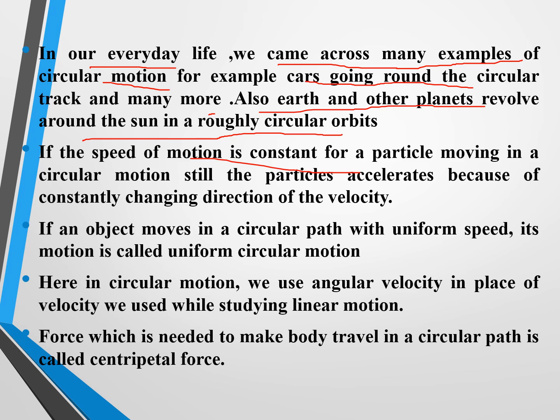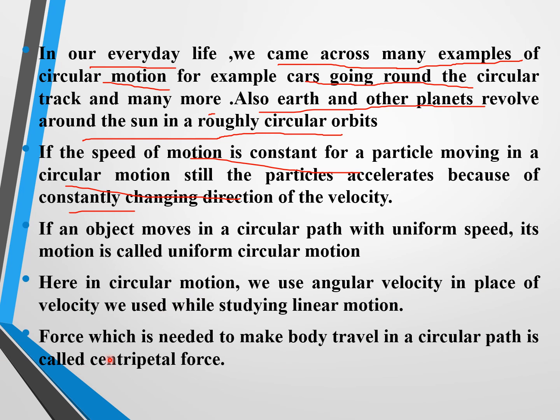If the speed of any particle in the circular orbit is constant, then moving in a circular motion, still the particle accelerates because of the constantly changing direction of the velocity. If an object moves in a circular path with uniform speed, its motion is called what? We say uniform circular motion. Here in circular motion, we use angular velocity in place of the velocity we used while studying linear motion. So in the condition of a straight path, you know very well, it is a rectilinear motion. But in the case of a circular path, we have to consider the velocity is what?